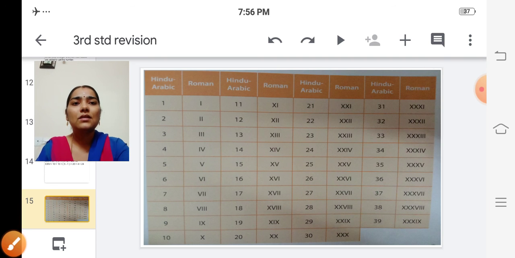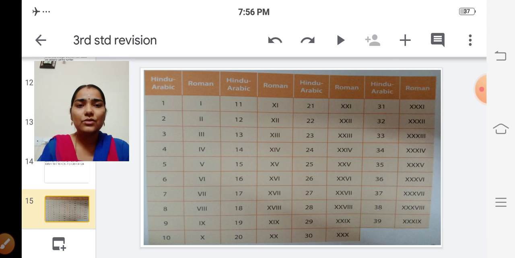Here some of the symbols are given and corresponding values are also given. This is in your book itself. So go through that and practice all the problems in chapter 3. Okay, children. And in chapter 2 also try to find out the corresponding value for the different types of Roman symbols given in your book. So practice all the problems.